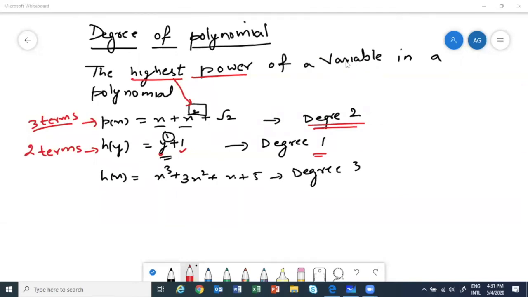So, now we are not talking about number of terms. With number of terms, we talked about monomial, binomial, trinomial. When we say degree, we are looking at the highest power of the variable. Understand this very nicely because I will give more examples. Don't you worry. Okay, let's write.